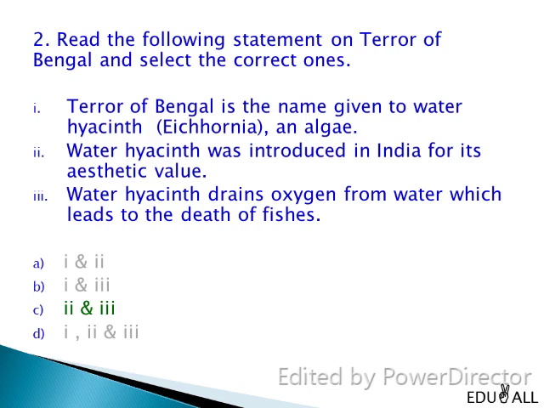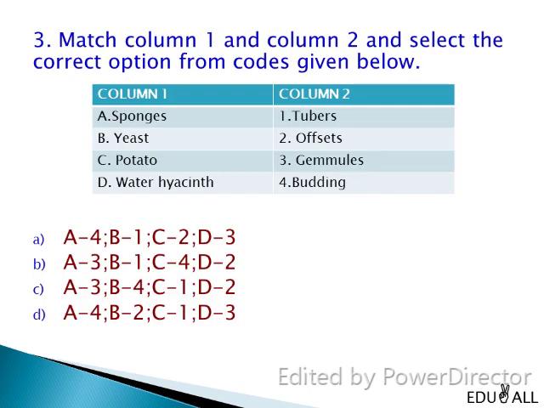Match column 1 and column 2 and select the correct option from the codes given below. You are provided with organisms in column 1, and column 2 consists of the mode of asexual reproduction. You have to match column 1 and column 2. The mode of asexual reproduction in sponges is by gemmule formation. The mode of asexual reproduction in yeast is by budding. The mode of asexual reproduction in potato is by tuber. And the mode of asexual reproduction in water hyacinth is by offsets. So, the right answer is C.